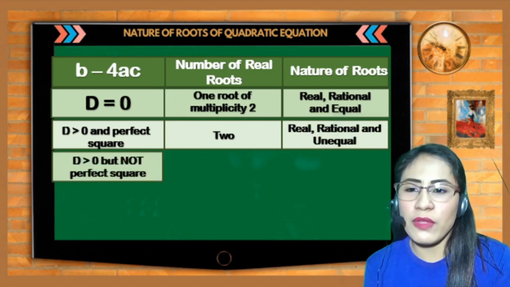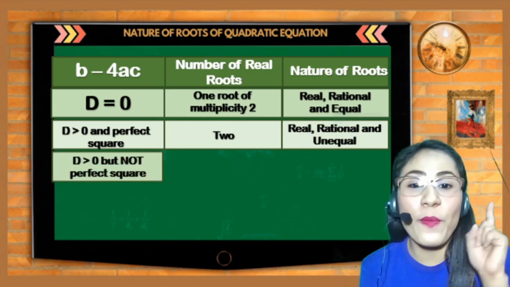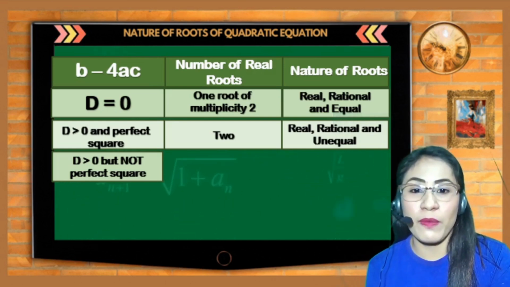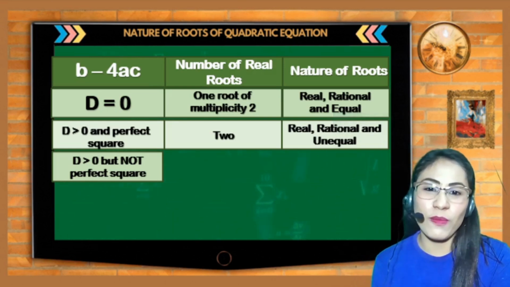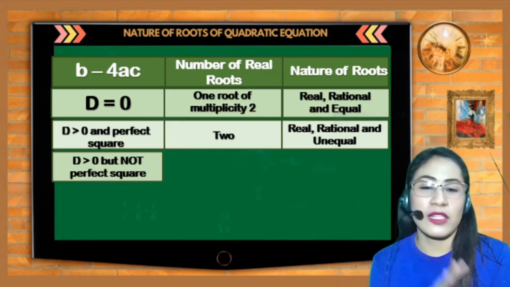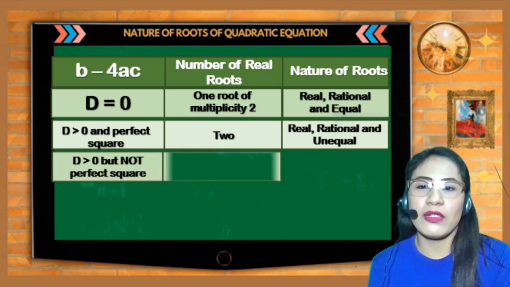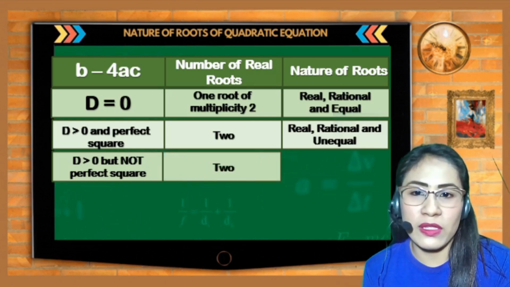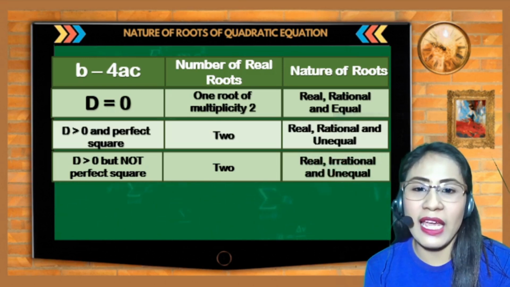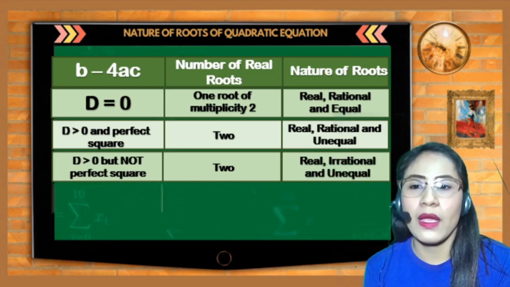Then, if the value of the discriminant is greater than 0 but not perfect square, so hindi daw perfect square. So, ano-ano naman yon? Meron tayong 3, 5, 21, and so on and so forth. Now, meron siyang 2 real roots, and the nature of roots is real, irrational, and unequal.